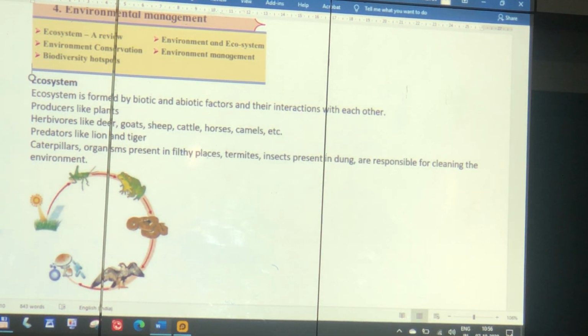Tutorials. Today we are going to study chapter number 4, Environmental Management of Science-2, 10th Standard Maharashtra State Board.